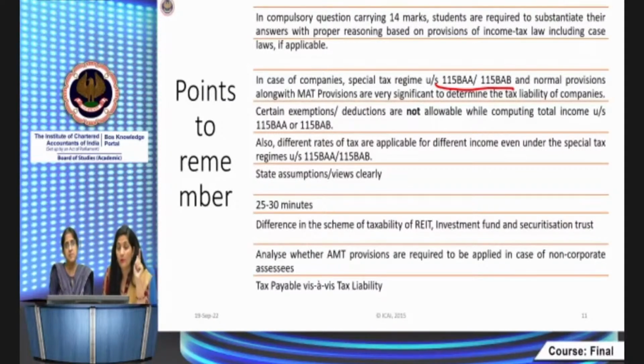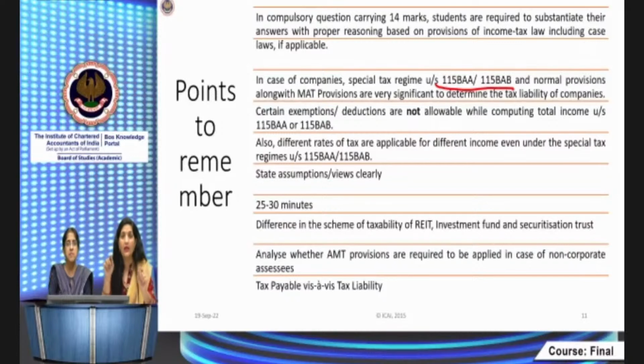If you are supposed to compute the tax liability of a company applying the normal provisions, then you have to compute the tax liability as per the normal provisions. Then you have to compare it with the MAT liability, right? In case the normal tax liability is less, then the company is supposed to pay the MAT. This is one way. If the company is opting for the concessional tax regime, then in that case the MAT provision would not apply. So how will you compare in that case? If the company has to pay the tax as per the MAT liability, right, then the MAT liability has to be compared with the concessional tax regime tax liability.